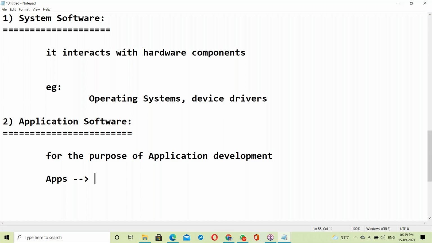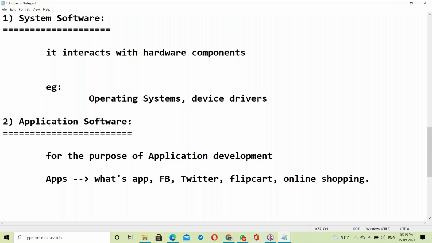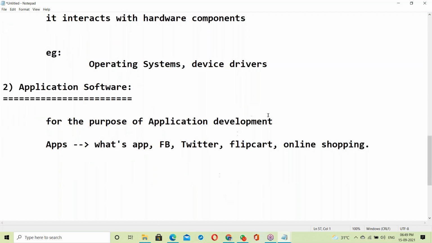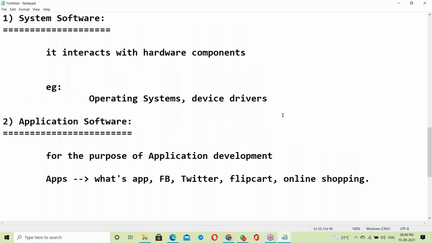Yes, WhatsApp. Let's take WhatsApp as an example. Next, Facebook, Twitter, Flipkart, an online shopping application, Zoom meeting, GoToMeeting, GoToTraining. Yes, all the online applications are applications here.